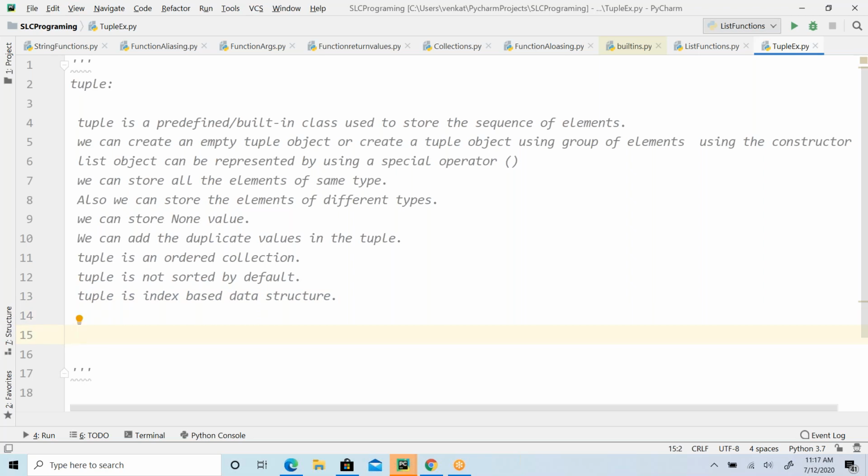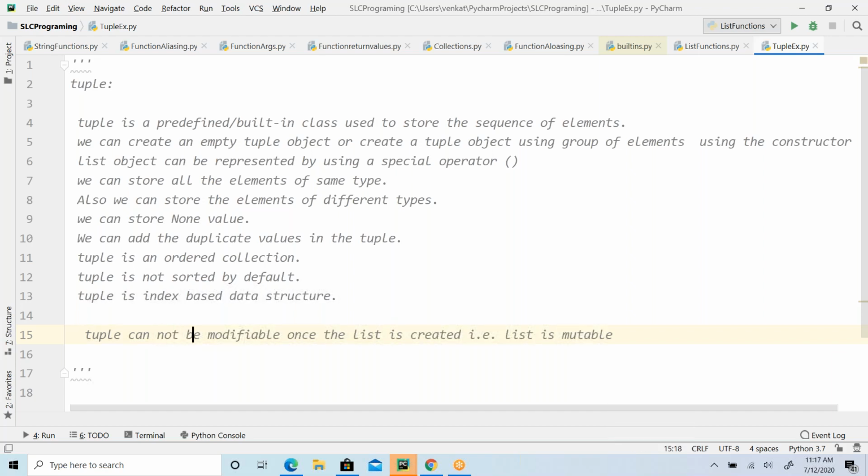For list we took so much time, but for tuple we don't, because list and tuple are exactly the same. The only difference is that a tuple cannot be modified. This is what you have to understand.